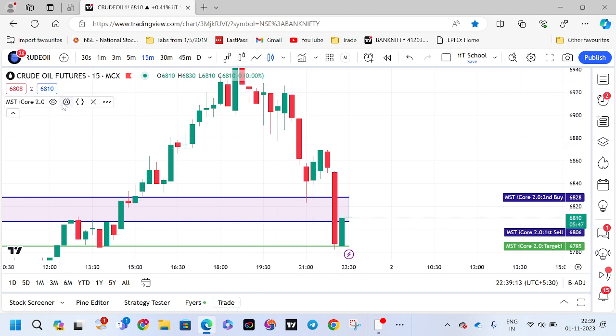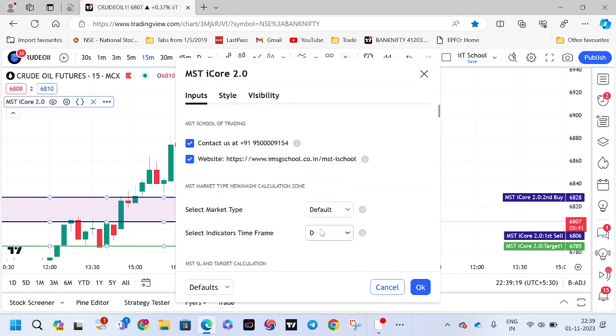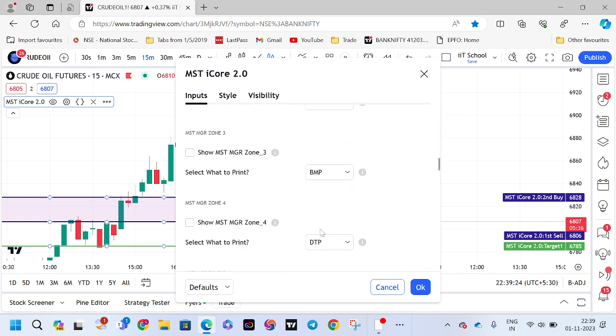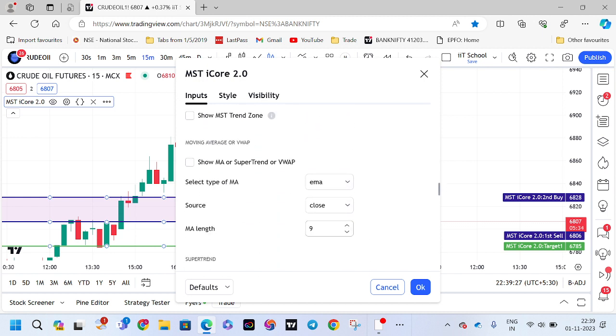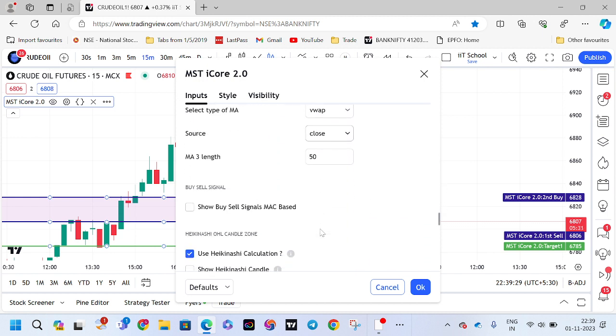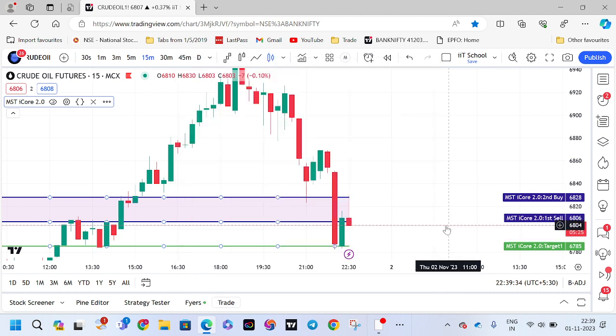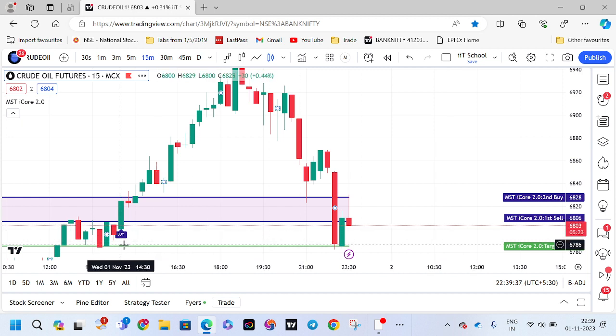Now how to enter this one? We are telling you, if buy activated there is no sell, if sell activated there is no buy unless SL hit. Now SL hit, that is why we are going for the second buy, but before that we got the target. That also we should not forget. And here we have given these buy sell signals based on the MAC. Now you see the MAC has given you an exact buy signal. The immediate next candle is a red candle in the normal one, so we are supposed to avoid this entry. And the next candle is a green candle, so now here we are going for the buy entry.